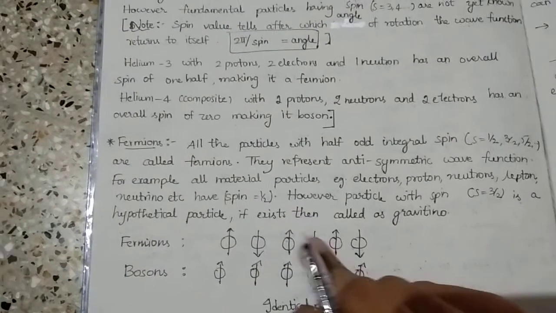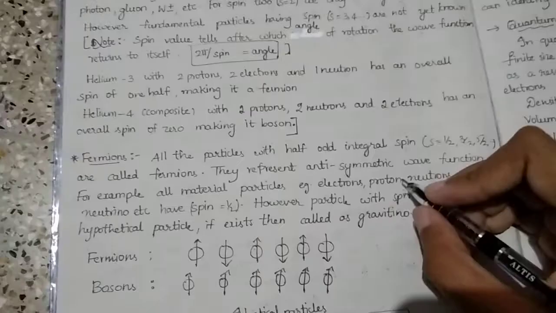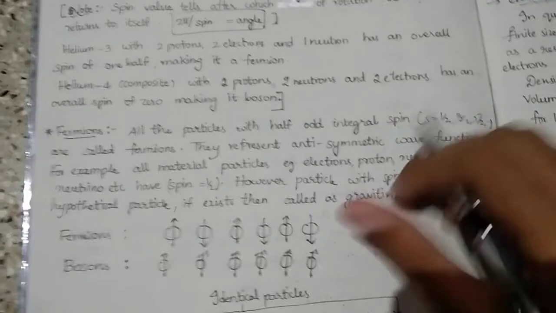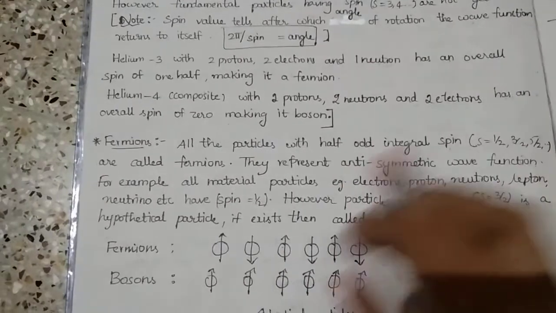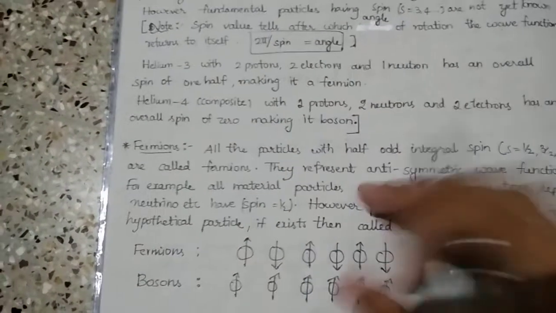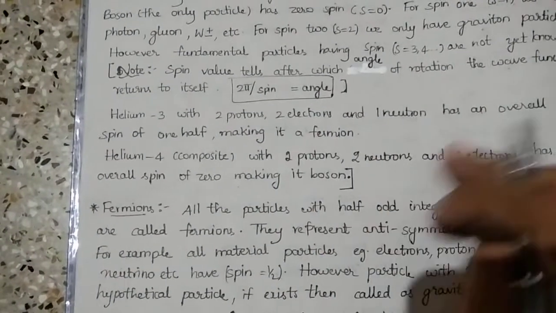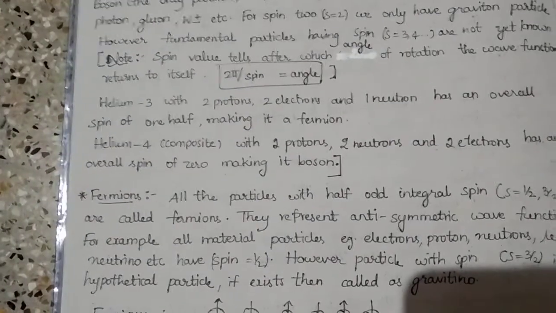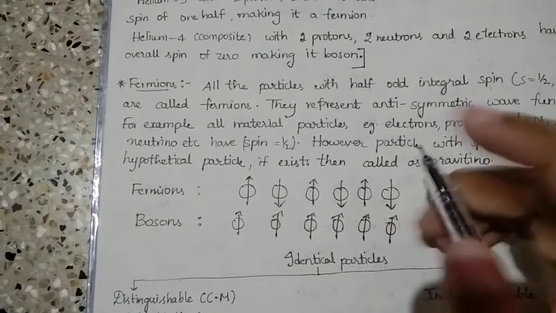However, a particle with spin 3/2 is a hypothetical particle. If it exists, it's called a gravitino. All the matter surrounding us is made up of atoms, which are made up of electrons, protons and neutrons. So the matter is made up of these subatomic particles, and all these subatomic particles have half spins. So these are nothing but fermions. That is the thing we have discussed here: 2 protons, 2 neutrons, 2 electrons. Protons, electrons and neutrons come under the category of spin half particles. And fermions have an antisymmetric wave function.